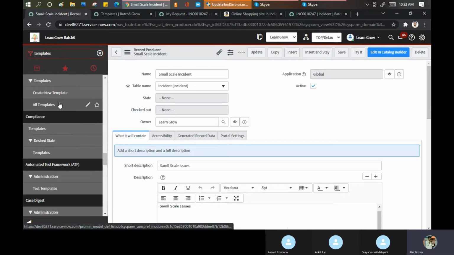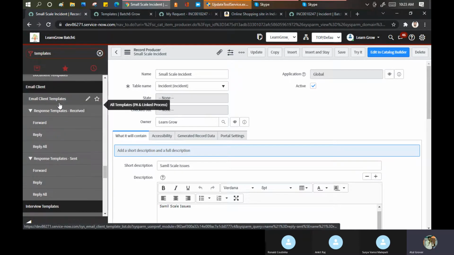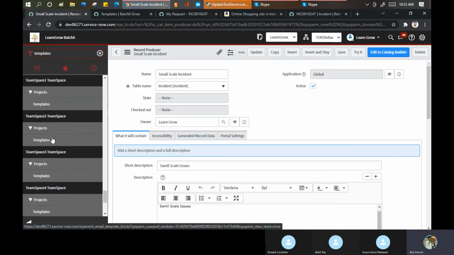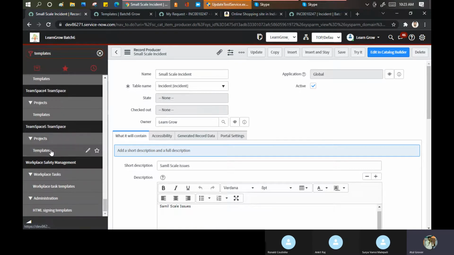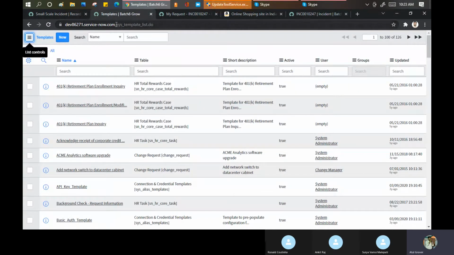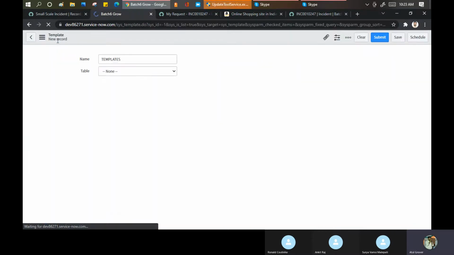Like these, separate templates are there. There will be some other names in there. You can find out. Email is not there, team space is not there. A lot of templates are there. So maybe as of now you can refer to this particular table directly, and then you can create another. Okay, yeah. And then you can use that template.